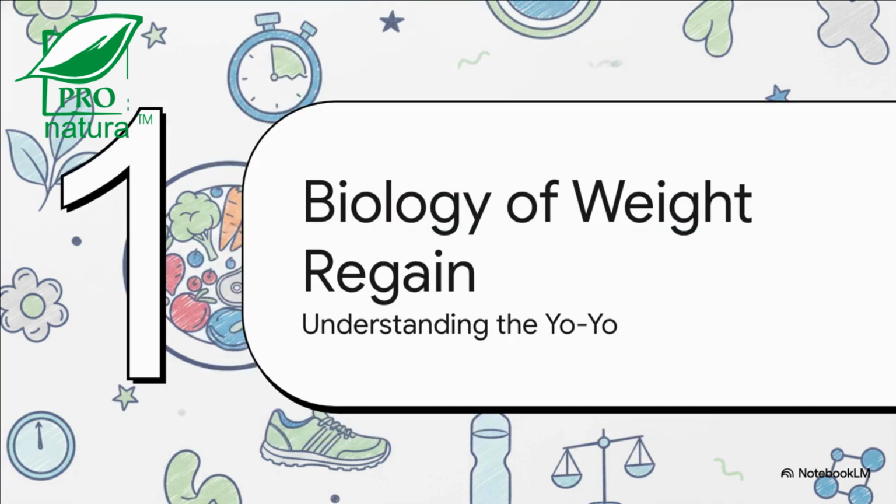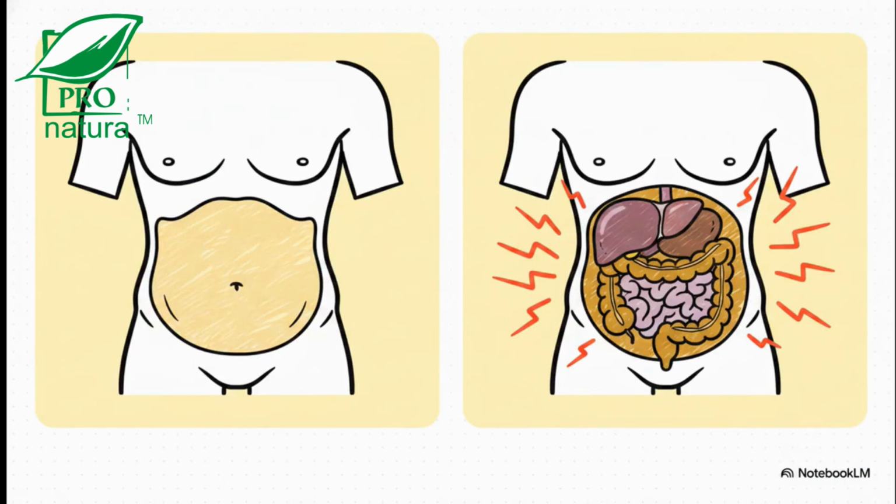All right, part 1. The biology of weight regain. Let's understand the yo-yo effect. When you lose weight, your body responds biologically. Your appetite rises, that constant food noise returns, leptin signaling drops, and your resting energy expenditure actually stays reduced through adaptive thermogenesis. But crucially, we've got to distinguish between how fat is stored.